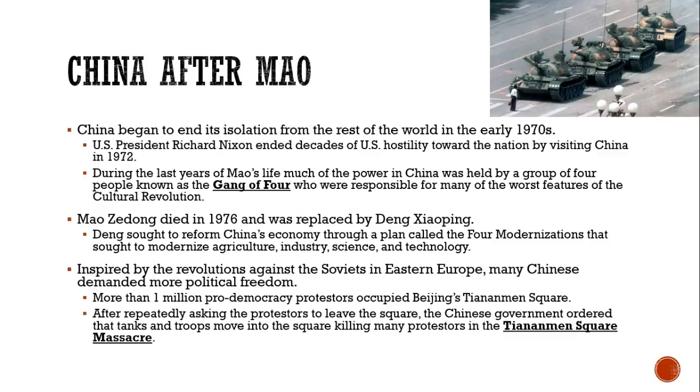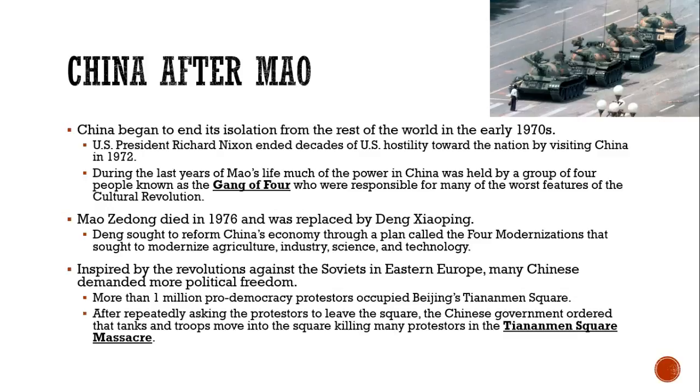China began to end its isolation from the rest of the world in the early 1970s. U.S. President Richard Nixon ended decades of U.S. hostility toward the nation by visiting China in 1972. During the last years of Mao's life, much of the power was held by four people known as the Gang of Four, who were mainly responsible for the worst features of the Cultural Revolution, meaning all the killing and torture. Mao Zedong died in 1976, and he was replaced by Deng Xiaoping.